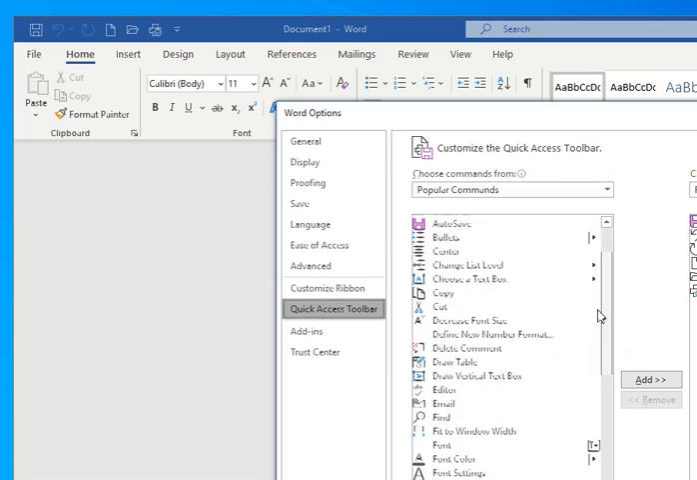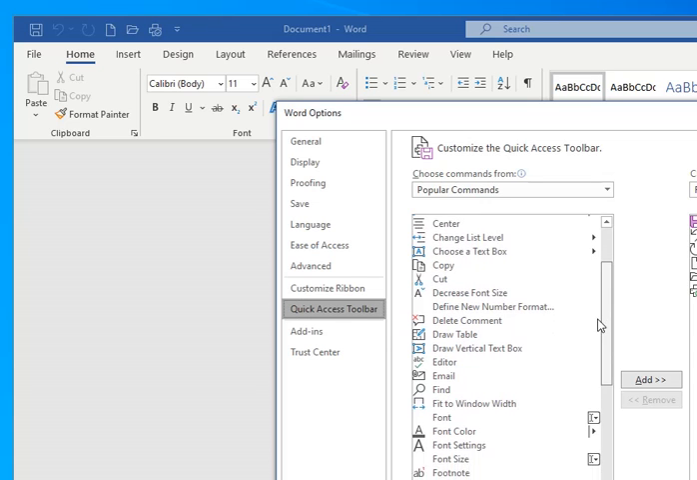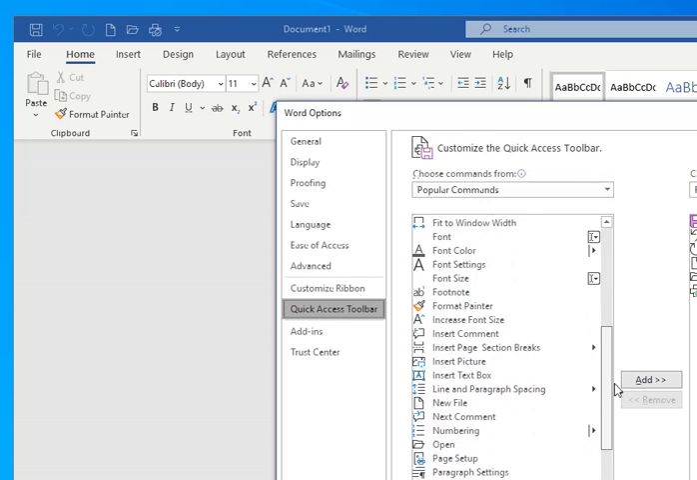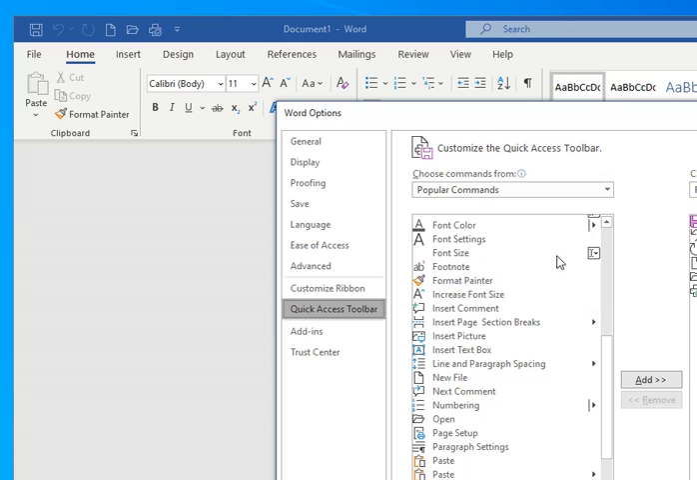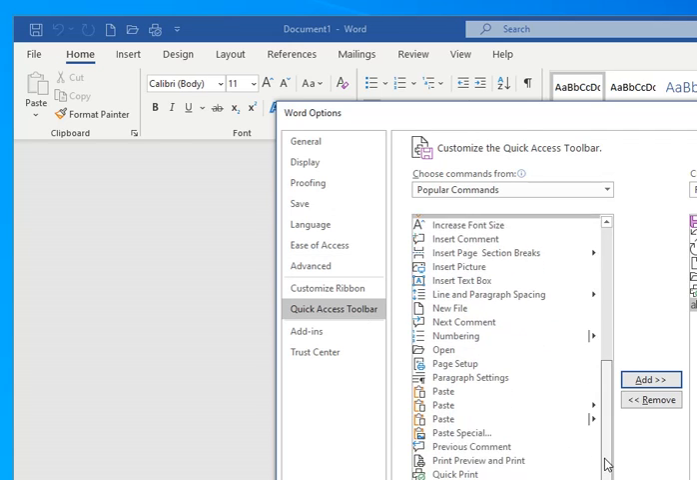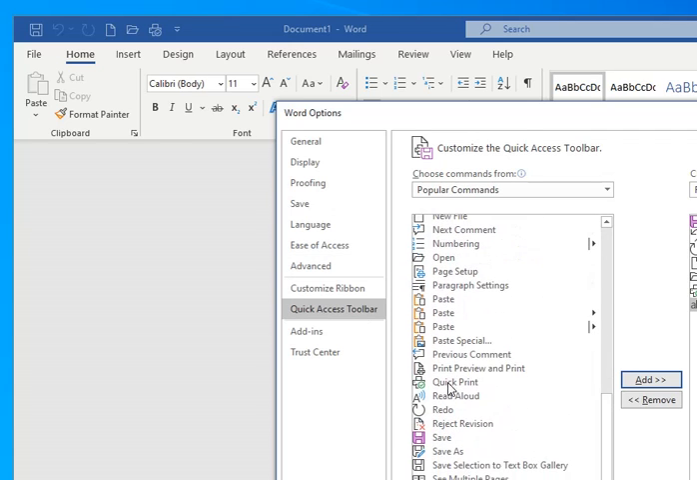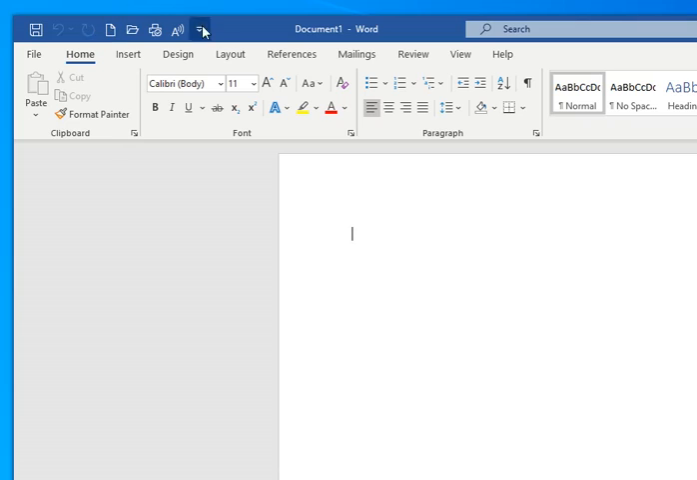But let's say, I don't know, what else could we put in here? Let's say we do a lot of footnotes. So we want footnotes. You just highlight it and you click add. Then footnotes are going to be over there. Here's read aloud. Let's say you use that a lot. You could just click add, then you could click on that to read. If you don't want footnote, you just click remove, and then it's not there. Then when you click OK, here's our stuff that we added.